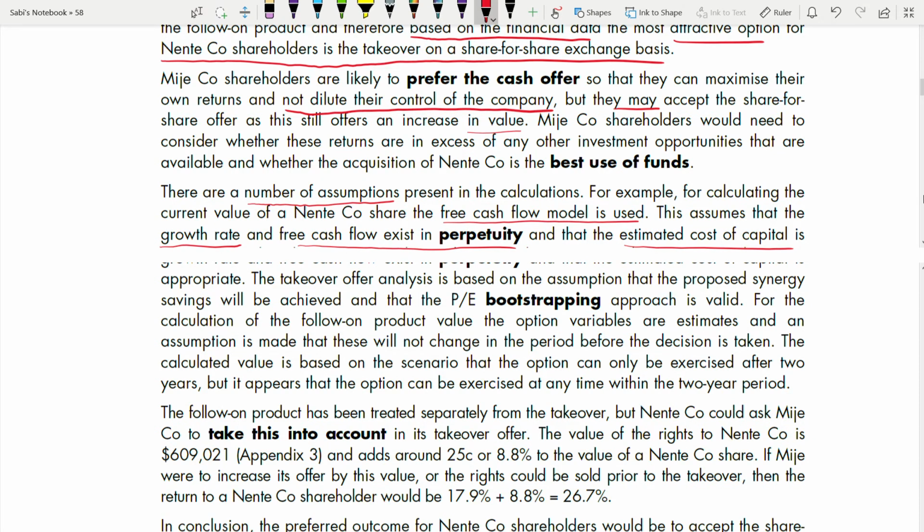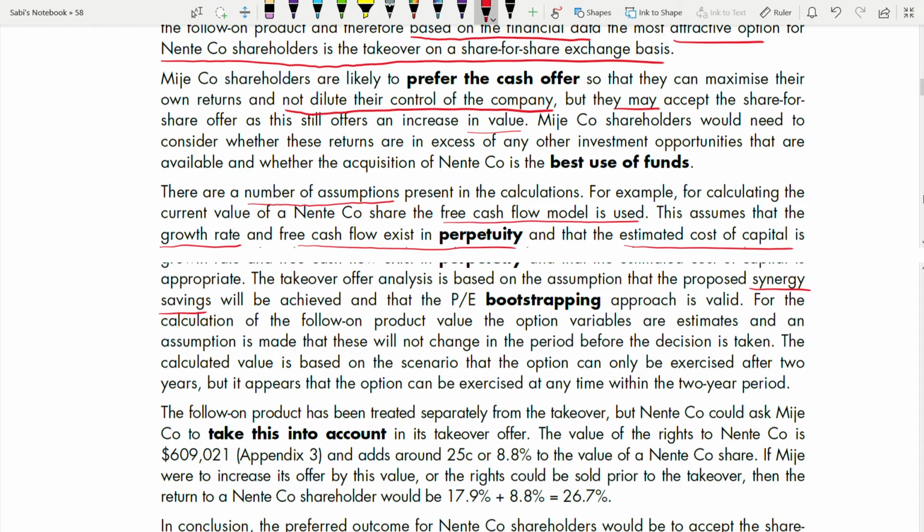The takeover offer analysis is based on the assumption that the proposed synergy savings will be made. Another is synergy savings. We don't know synergy. We don't know whether synergy will be there or not until the acquisition goes ahead. But we are estimating before the acquisition, should we go or not. So it's an estimate. Will be achieved, and that the PE bootstrapping approach is valid.